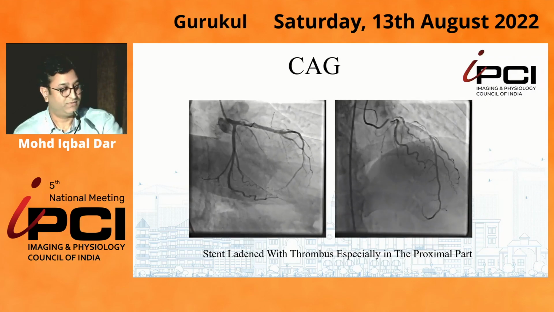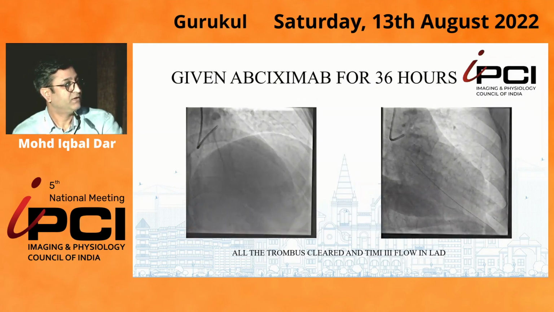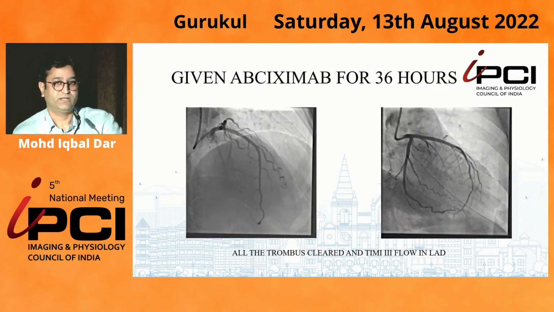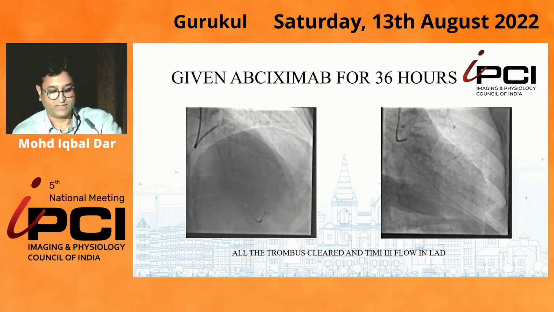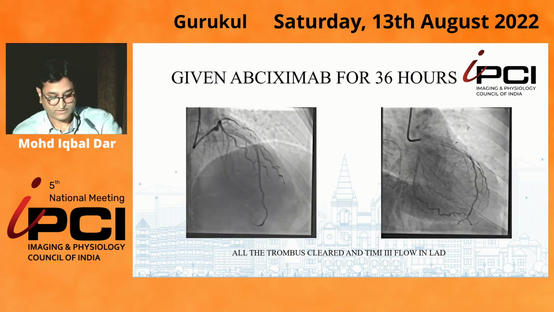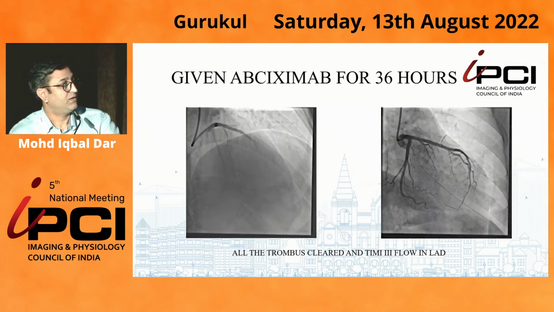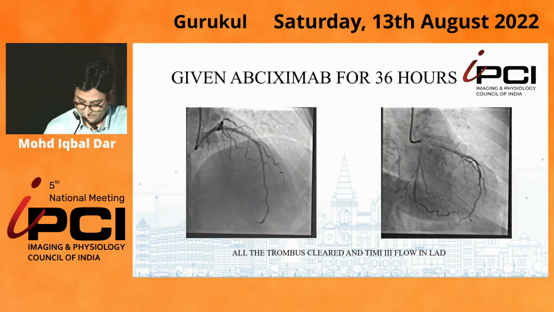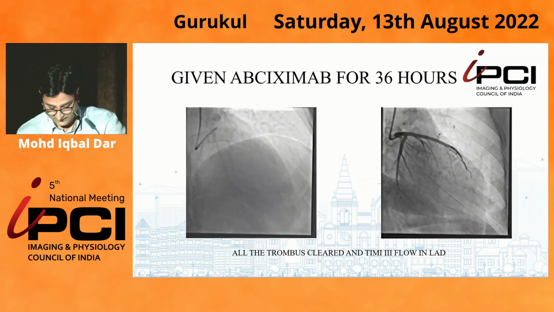So we did the next best thing. We put this patient on an abciximab infusion for 36 hours. And after 36 hours, this thrombus has almost all cleared, as you can see.